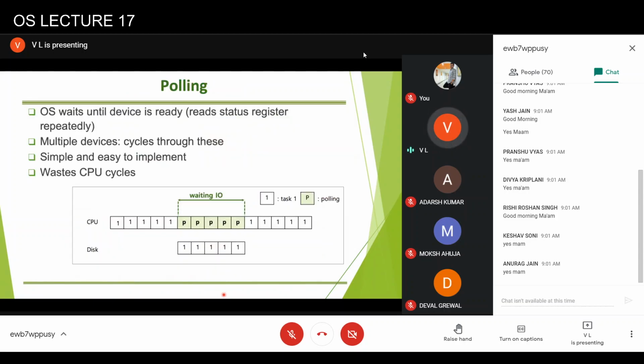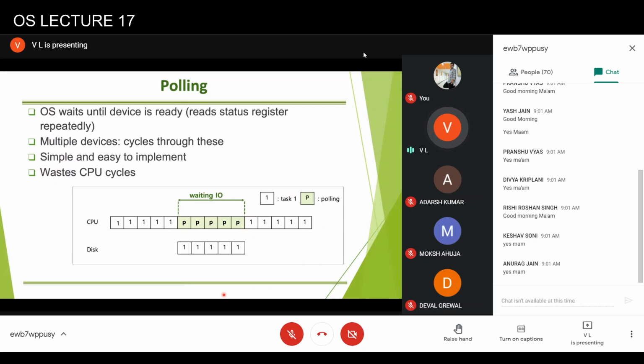Now, how does the operating system know that a device is free? One way is that the operating system periodically keeps checking; it will execute an instruction that tries to read the status of a device register. This process is known as polling.